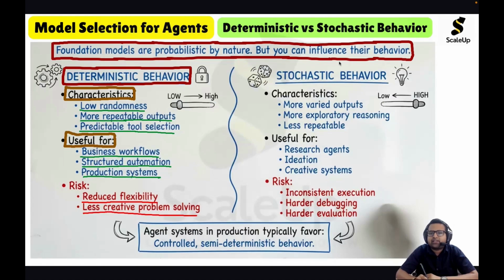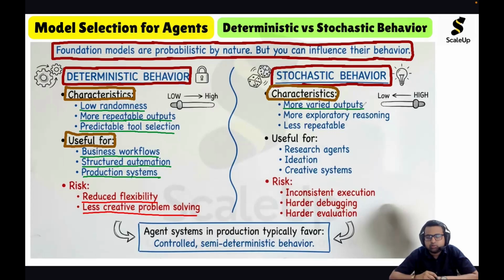If we talk about stochastic behavior, if we look at its characteristics, it gives more varied outputs, because it's stochastic. Stochastic means a sort of randomness is there. The outputs will not be deterministic, rather they will be varied. Variations will be there in the outputs, more exploratory reasoning, and less repeatable.